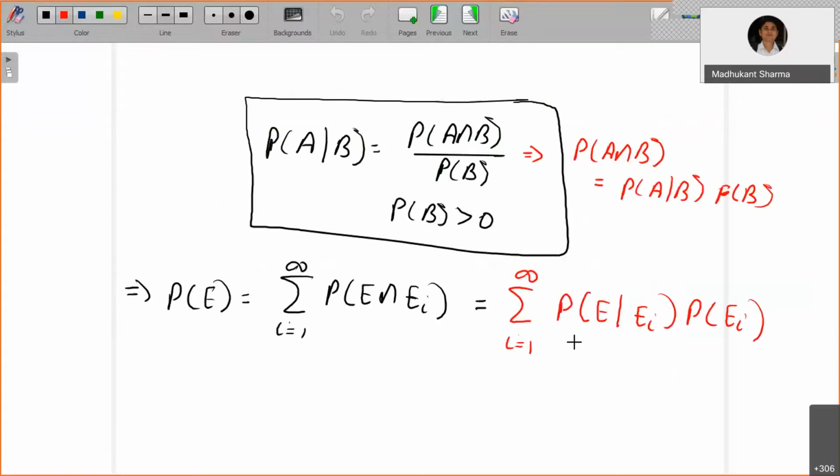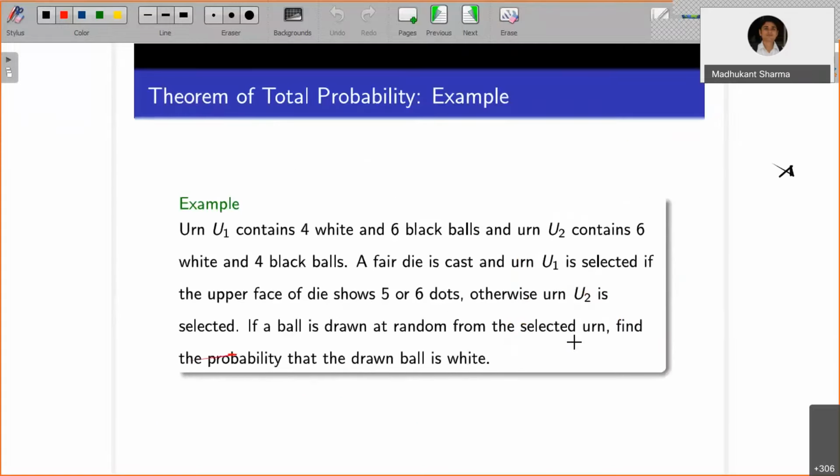So let's see this example. Here you have been given two urns, U1 and U2. Both contain some colored balls. U1 contains 4 white and 6 black balls. U2 contains 6 white and 4 black balls.